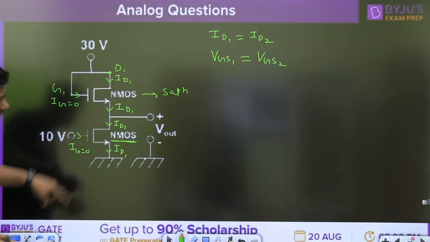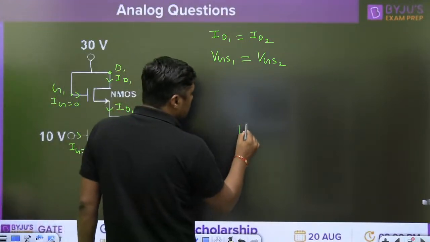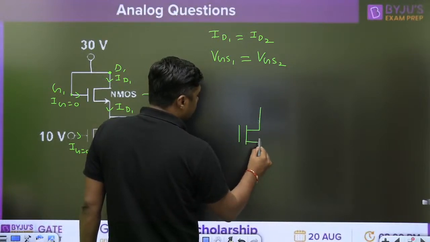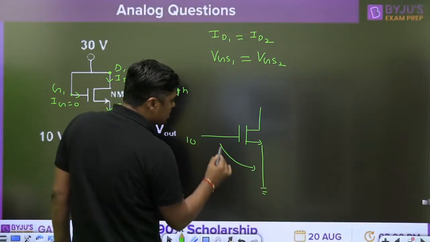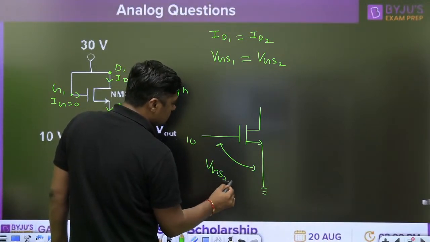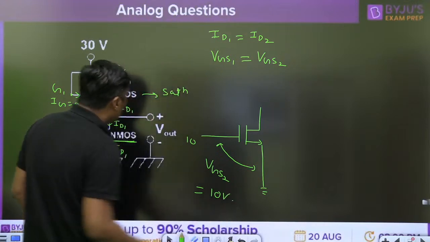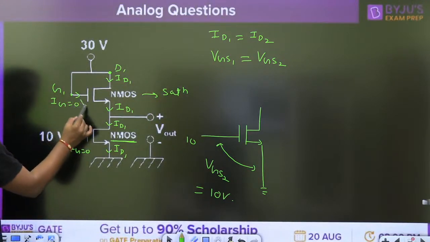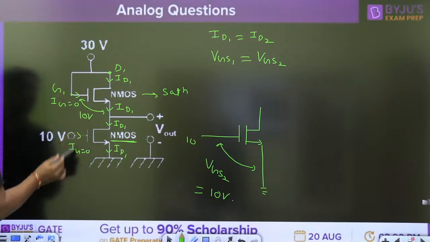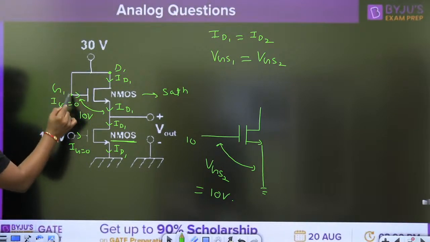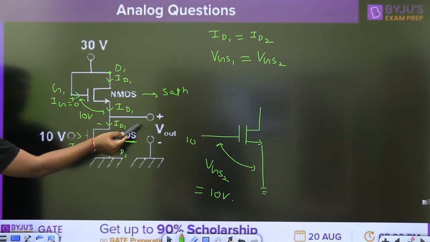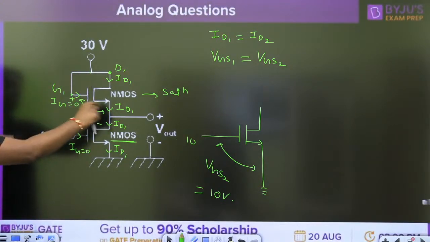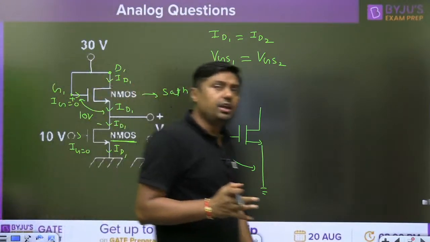Now, for this NMOS, what is the VGS2? So when I am calculating for the second transistor, this is the 10 volt. So what is the VGS2? Nothing but 10 volt. So what is the VGS1? It is also 10 volt. The voltage at this point is 10 volt. Voltage at this point is 30 volt. So what is the output voltage? 30 minus 10. What is the output voltage? 20 volt. 30 minus 10, the output voltage is 20 volt.